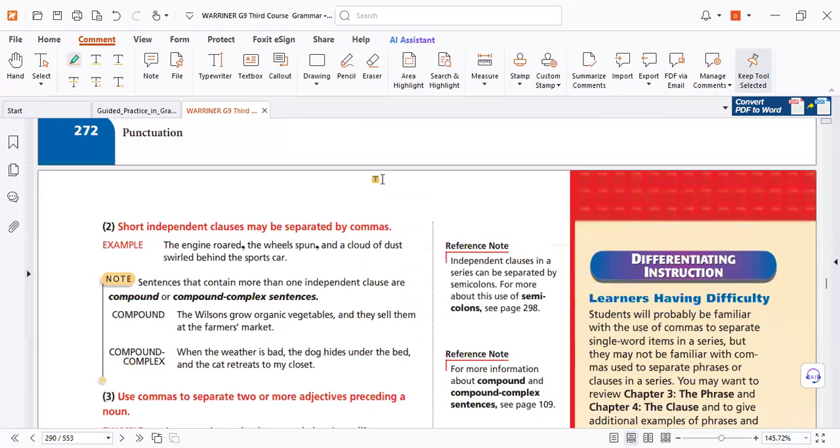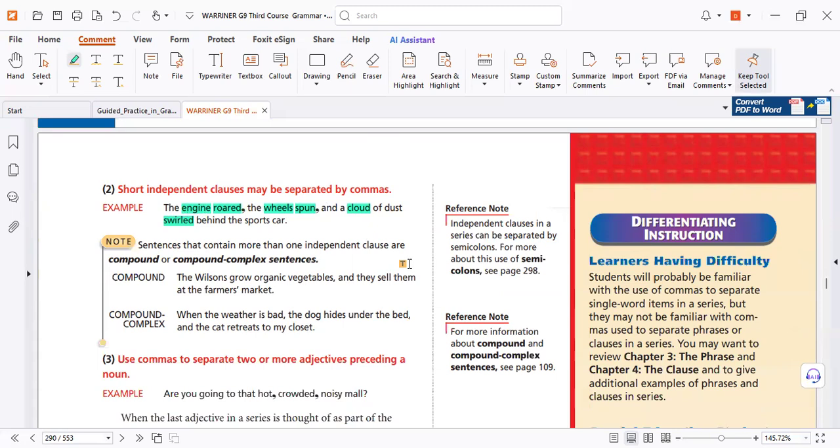Another point. Can we use clauses between commas? Yes. Subject verb, subject verb. Look here. Subject verb. No problem. Cloud of dust is a noun phrase. So clauses, yes, why not? If we have three, all of them must be the same. Clause, clause, clause. So no problem.